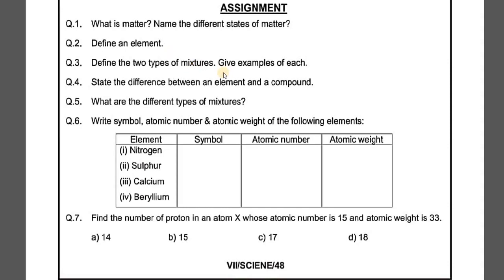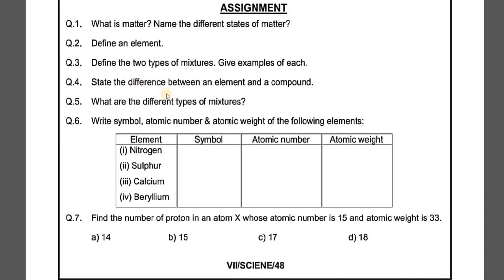As far as examples are concerned, for homogeneous mixtures you can give the example of salt solution or sugar solution, whereas for heterogeneous mixtures you can write the example of chalk powder and water, or sand and water. There can be some other examples too, if you wish to take them, you can write those as well.